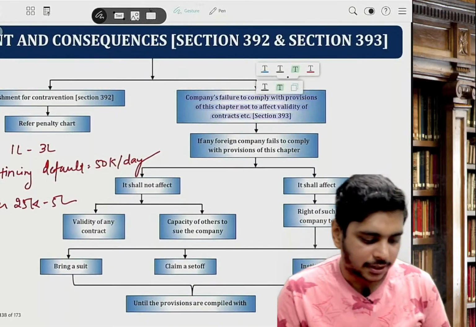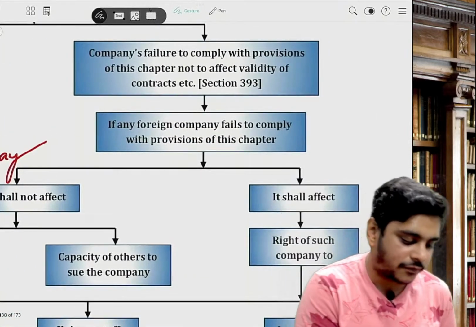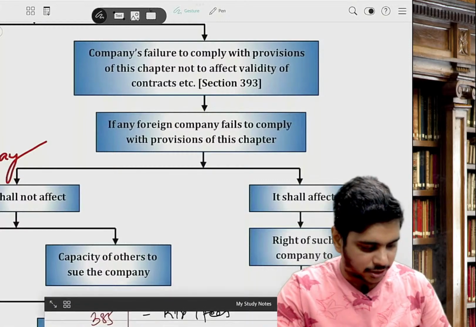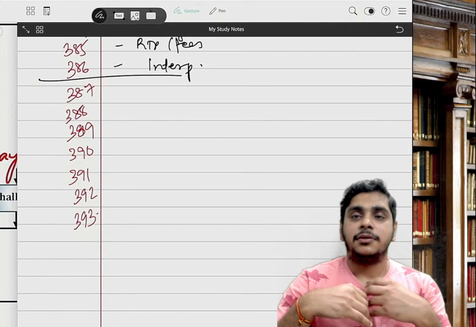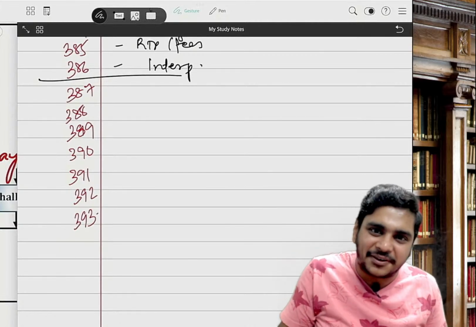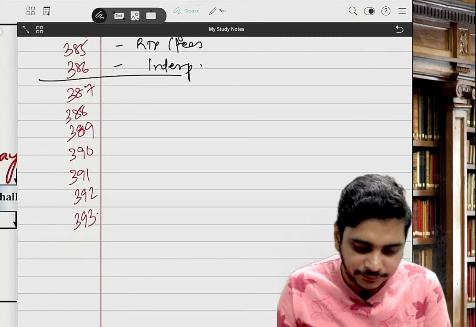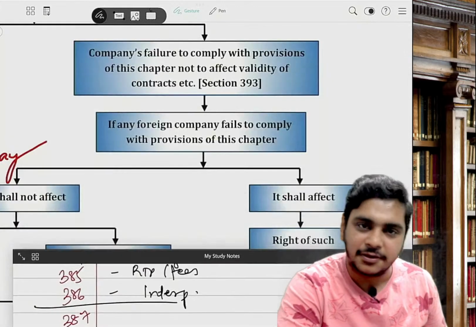393. Failure to comply with this chapter not to affect the validity of the contracts. If a foreign company has contravened this chapter and a third party comes to take the money, what will the company say? Oh, we have contravened this chapter, nothing is applicable, we are a very bad company, so all the contracts are also bad? No, sir. Everything is valid.